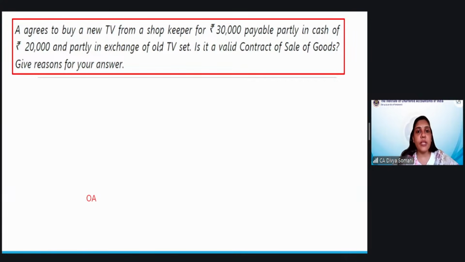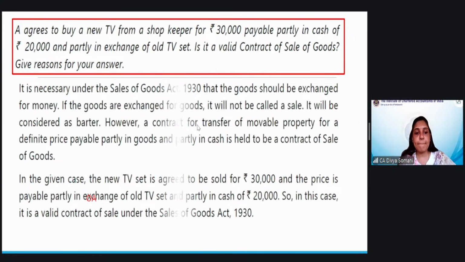A agrees to buy a new TV from a shopkeeper for 30,000, partly in cash and partly in exchange of old TV set. Is it a valid contract? I think this is easy. What all sections can you refer? Whatever sections, you can refer the definition of goods, then partly in cash, partly in kind, that thing also you can mention. Okay, most of you have given the correct answers.